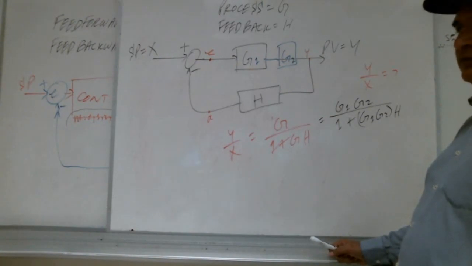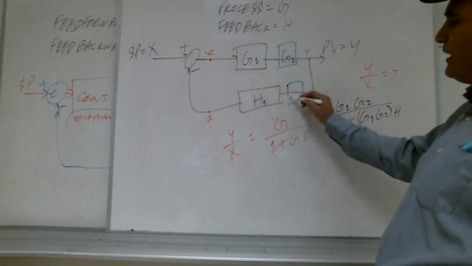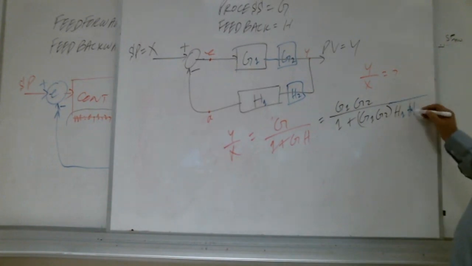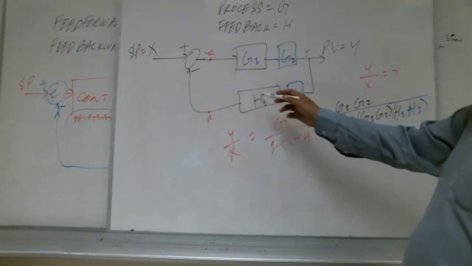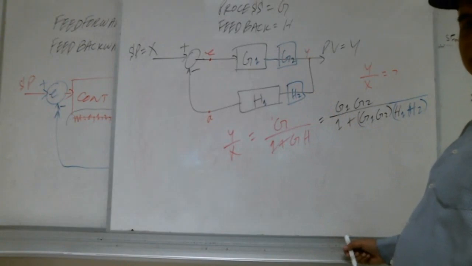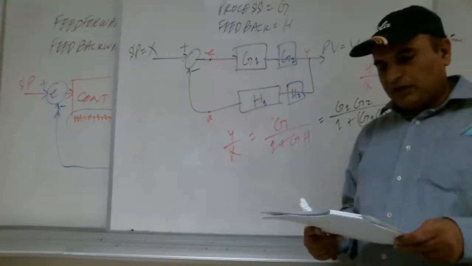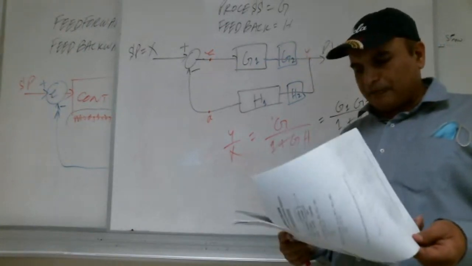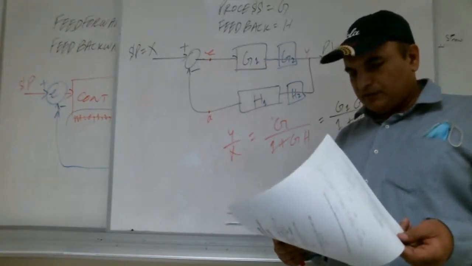Shabab with me? Yes. For example, it becomes here H1 and then we have H2. So what will happen here? Replace H with H1 multiplied by H2. They are again multiplying. Shabab with me? Yes, with you. So this way, whichever problem is given, we can solve. There is problem 5.74 at page 33. At page 33, we have a problem, Shabab.